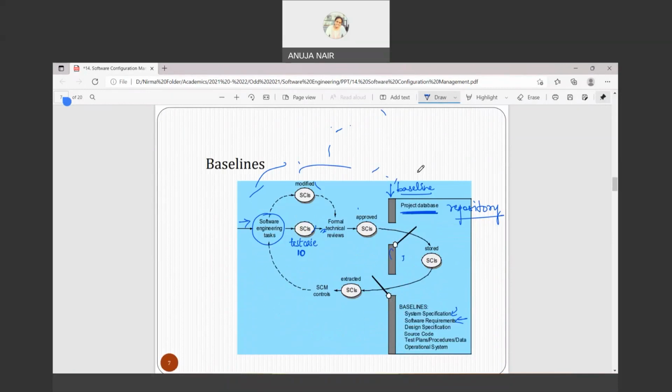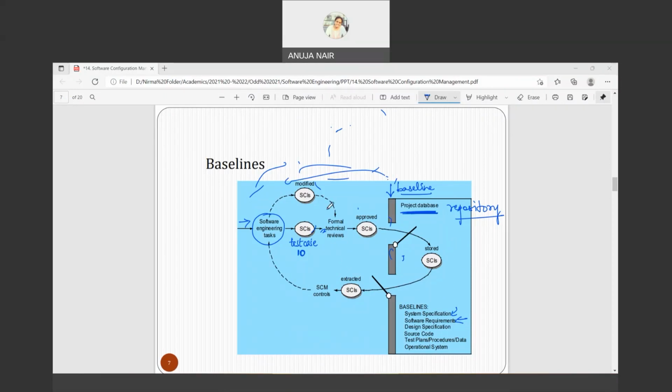the SCIs have been approved, then it gets stored. It gets stored means it gets incorporated onto the product and we say that okay, it has crossed the baseline. Okay, now after storing, you can extract these SCIs, right, and again go through the same SDLC phase back. ठीक है, वापस से अगर कोई changes उसमें हैं तो it will again go back.